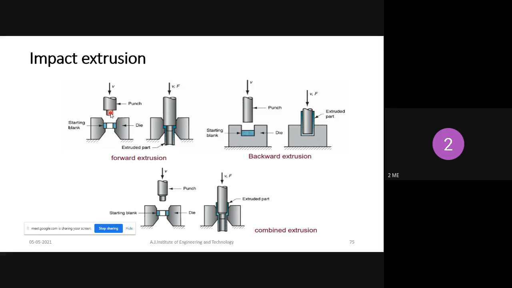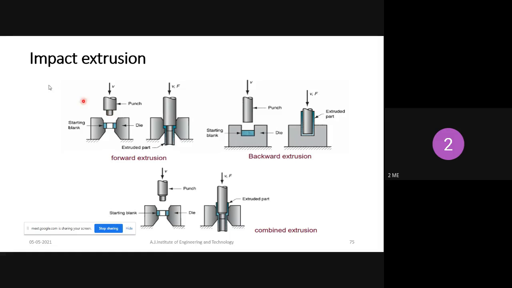All forming processes occur as hot forming, warm forming, as well as cold forming processes. Hot forming is nothing but the red hot condition. Cold forming is nothing but normal condition; the metal is directly used in the forming operation. Warm forming is nothing but initially the metal is heated in a furnace, then allowed to solidify, so then you can use it for the forming operation. That is called the warm forming operation. So these are the varieties. All materials are in solid state only.